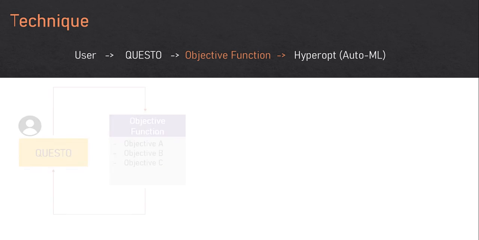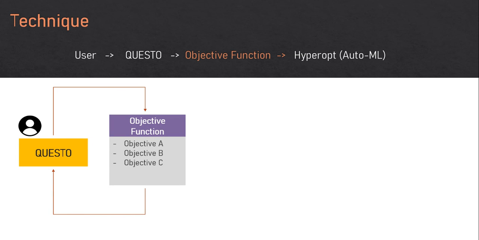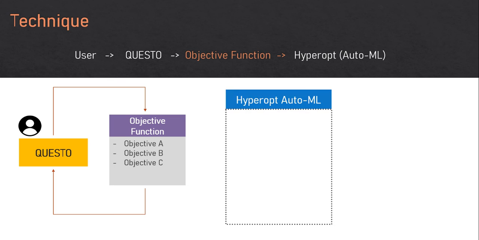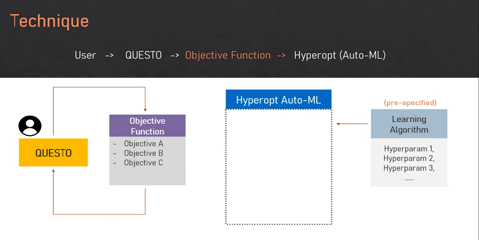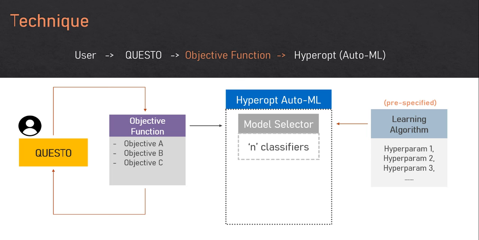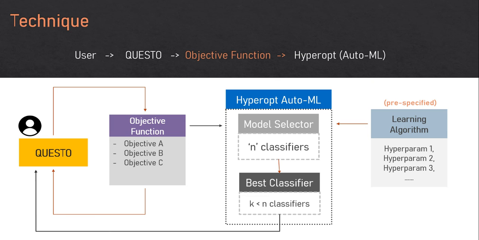Our technique uses an iterative model construction and evaluation workflow. QUESTO empowers users to interactively construct an objective function, which is fed to an AutoML model solver such as HyperOpt. In this pipeline, we pre-specify a set of learning algorithms and a set of hyperparameters for HyperOpt to construct models. Per iteration, HyperOpt consumes the user-specified objective function to construct and rank a set of new classifiers in its model selector module. Each of the classifiers are evaluated and ranked by the model selector based on their performance on the supplied objective function. Finally, HyperOpt reports back top k best classifiers for QUESTO to visualize.